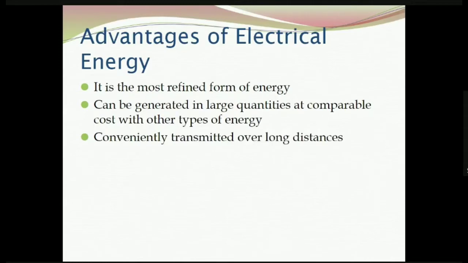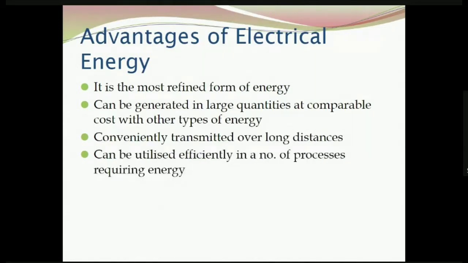Then electricity can be conveniently transmitted over long distances. If you have some conductor arrangement, electricity can be easily transported from the generating station to other load locations over long distances. Then electricity can be utilized efficiently in a number of processes requiring energy. Electricity can be utilized for producing heat energy, light energy. Then it can be utilized in industrial activities for producing mechanical energy. Then it can be utilized for electrochemical reactions and applications like electrolysis, etc.